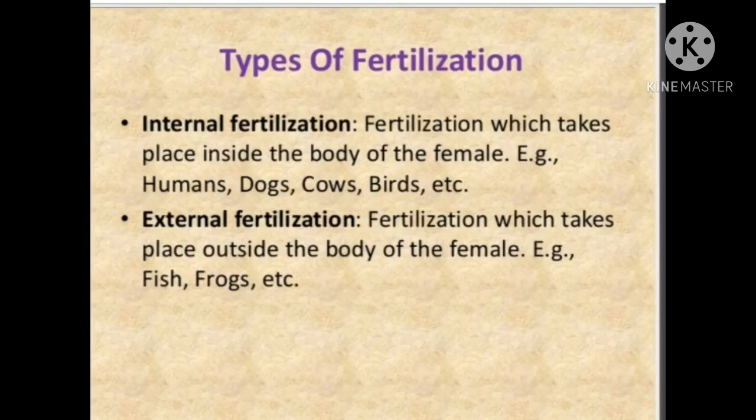Types of fertilization. This is of two types: internal fertilization and external fertilization. Internal fertilization is fertilization which takes place inside the body of the female. For example, humans, dogs, cows, birds, etc. have internal fertilization. External fertilization means fertilization which takes place outside the body of the female. For example, fish, frog, etc.